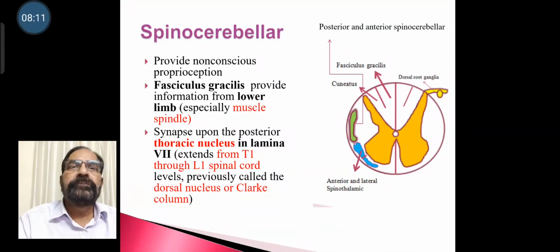Spinocerebellar tracts provide unconscious proprioception. Fasciculus gracilis provides information from the lower limb, that is muscle spindle. Synapse upon the posterior thoracic nucleus in lamina 7. The thoracic nucleus extends from T1 to L1 spinal cord levels. Previously, the thoracic nucleus was called the dorsal nucleus or Clarke's nucleus or Clarke's column.